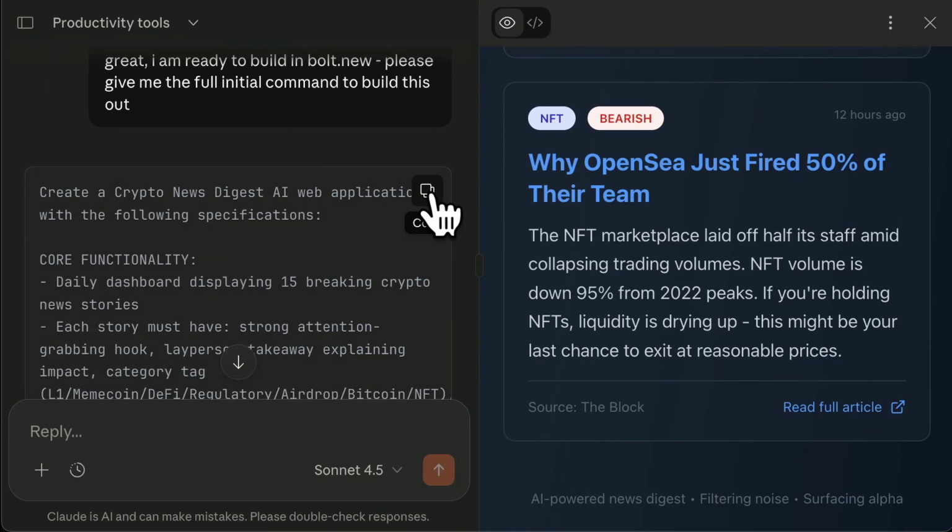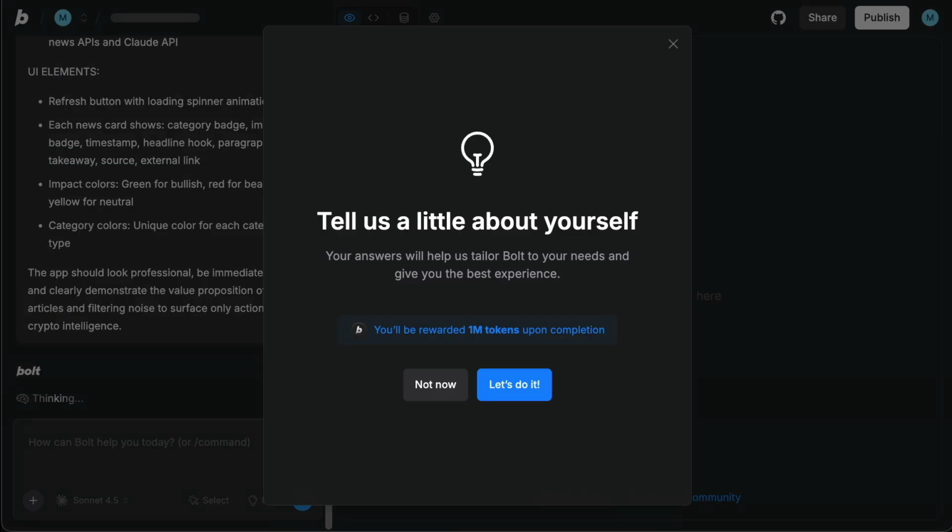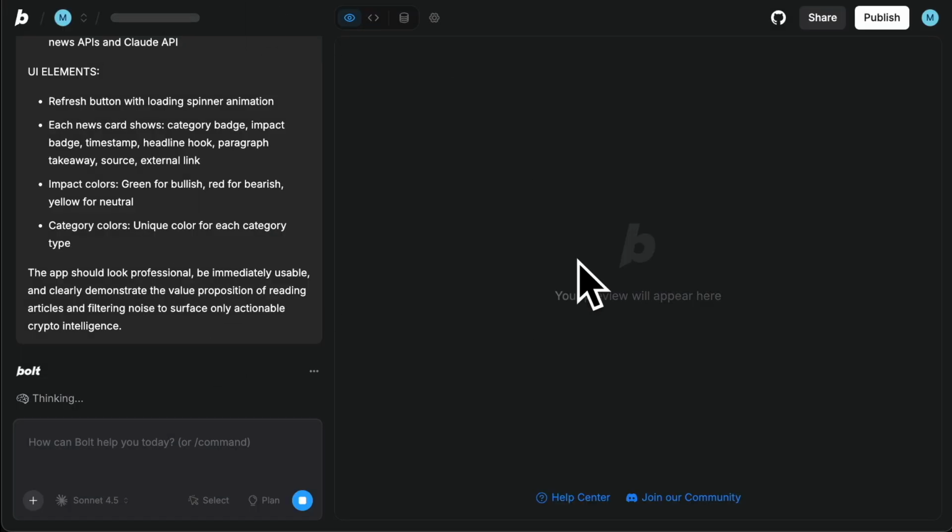So in the top right here, you see the copy button. Click that, go into Bolt, click, paste, build now. That's it. It's going to start building. And Bolt I'll link below as well. Just create a free account for now. And if you want to use the paid one, if you're using a lot of tokens and stuff, then obviously you can feel free to do that.